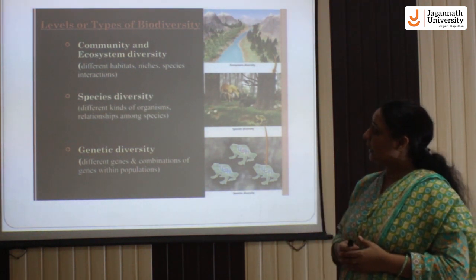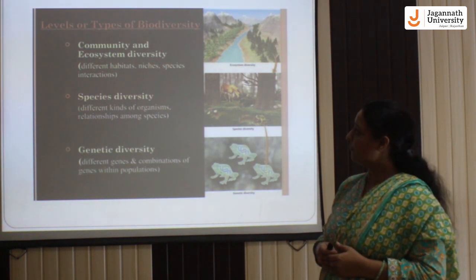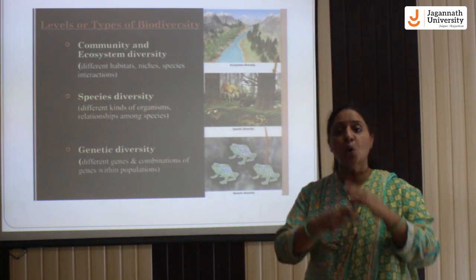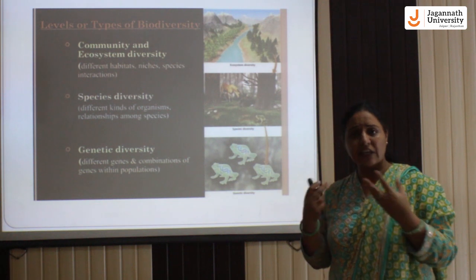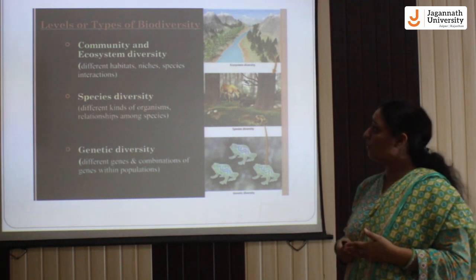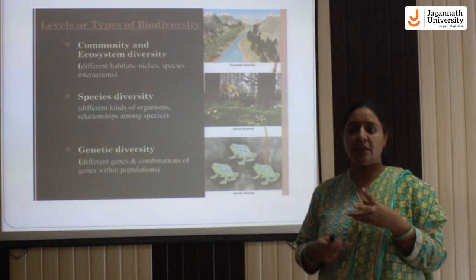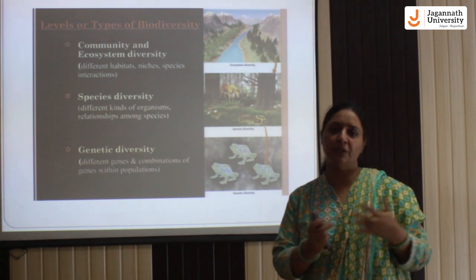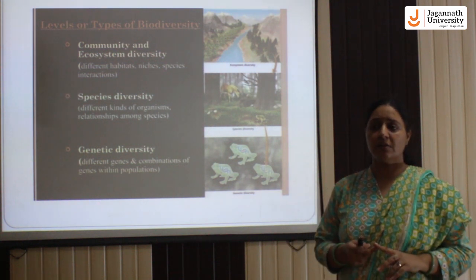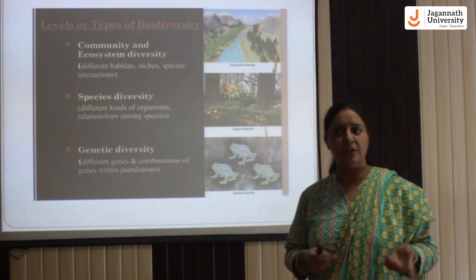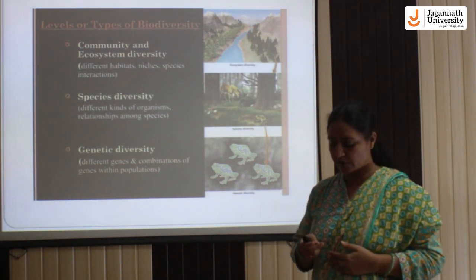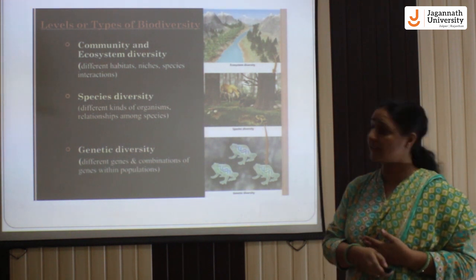Another type of biodiversity is community or ecosystem biodiversity. It relates to the whole habitat, the whole house, as per its various abiotic and biotic component levels. So this is a kind of ecosystem biodiversity. If we want to differentiate between the forest ecosystem and the desert ecosystem, they are different because they have different abiotic components and different biotic components. So these are the different types of biodiversity.